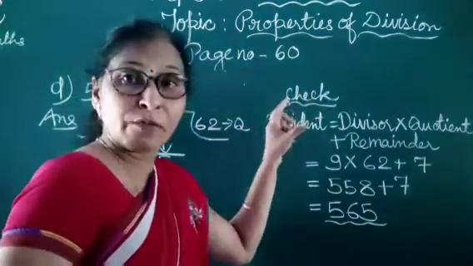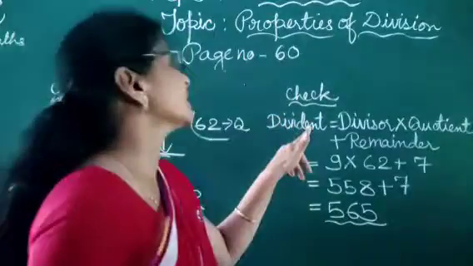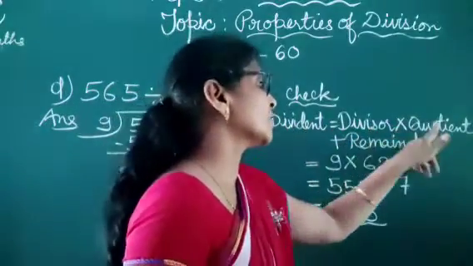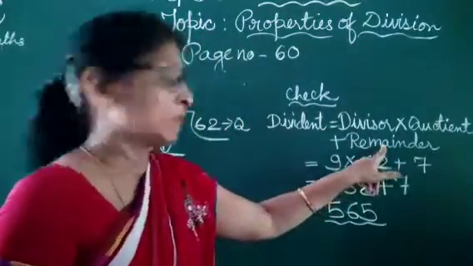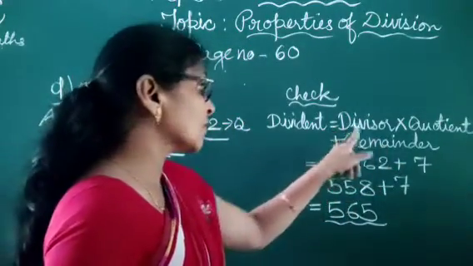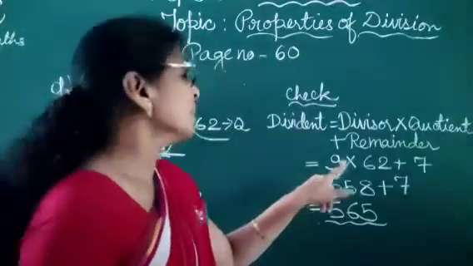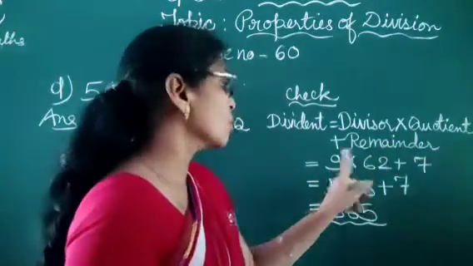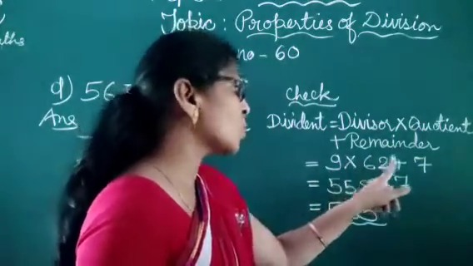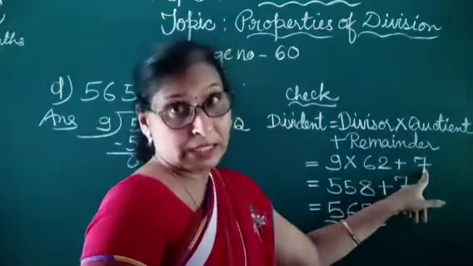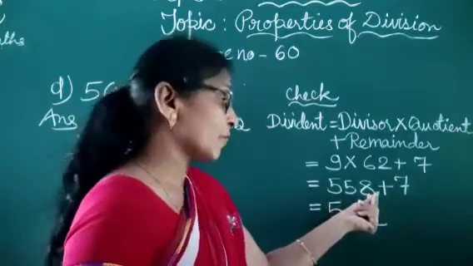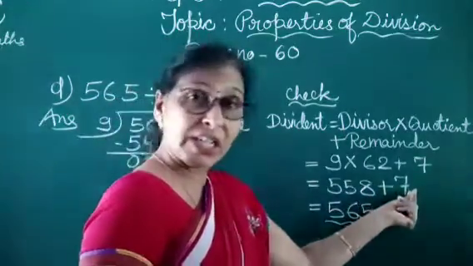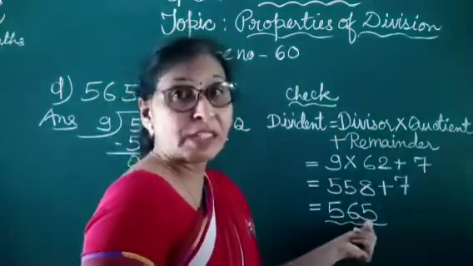Now we write the formula for checking division: dividend is equal to divisor into quotient plus remainder. This is called the division algorithm. The divisor 9 is given and the quotient is 62. Now we multiply these two and add the remainder. Multiplying, we get 558, and adding 7, we get 565.